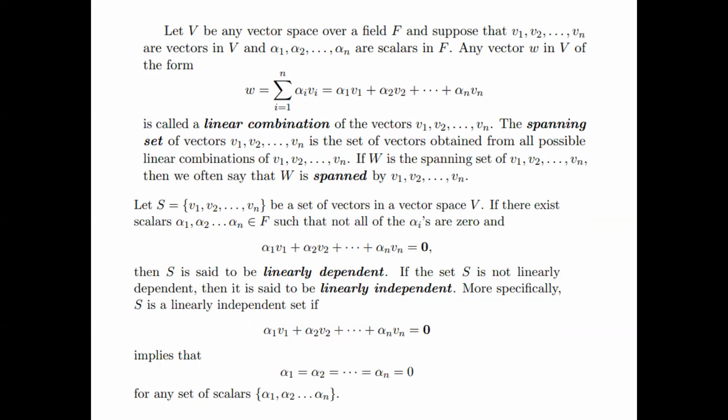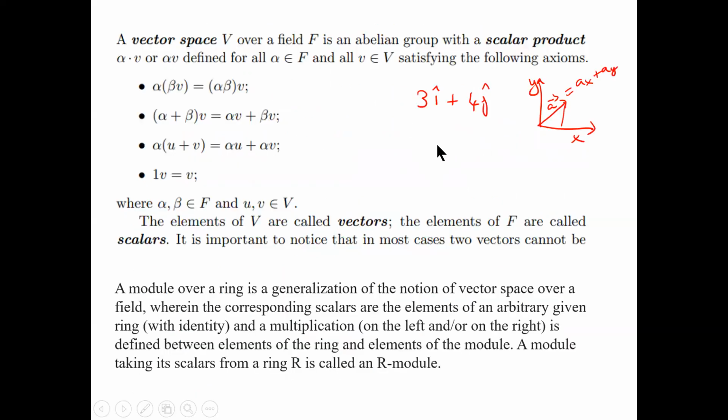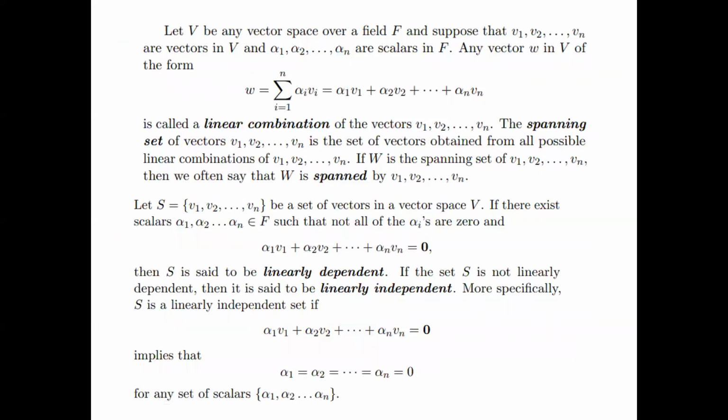A two-dimensional vector space can be spanned with the elements i and j, the unit vectors of x and y. So they are linearly independent. But if they are linearly dependent, then they can be written in terms of one another.